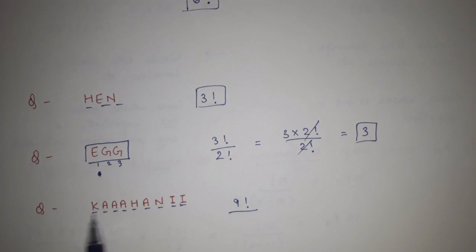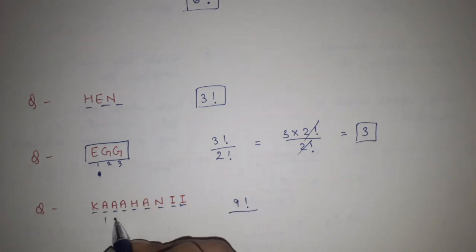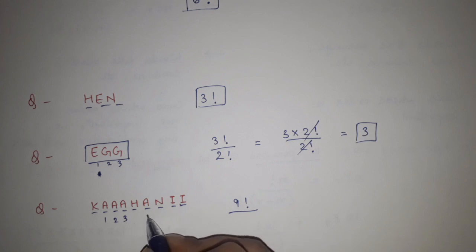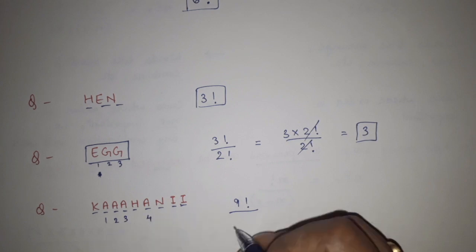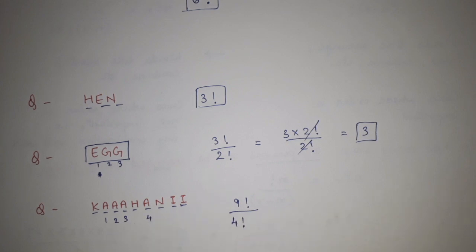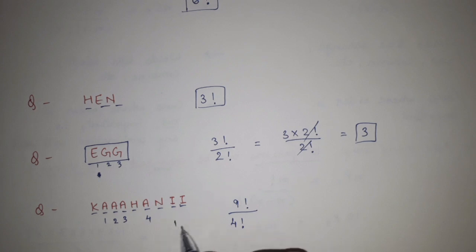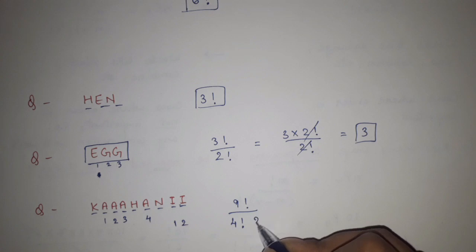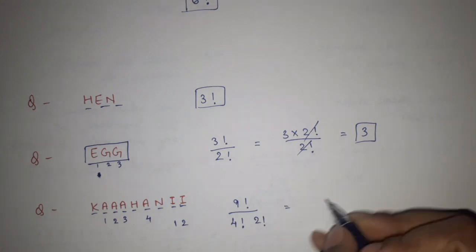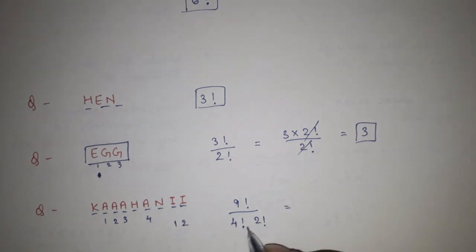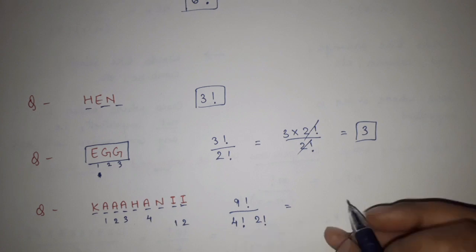Is K repeated? No, no worries. A is repeated. How many times? 1, 2, 3, 4. So A is repeated 4 times. Is anything else repeated? Yes, I is also repeated twice, 1 and 2. So 2 repetitions. So that is equal to 9 factorial upon 2 factorial into 4 factorial.